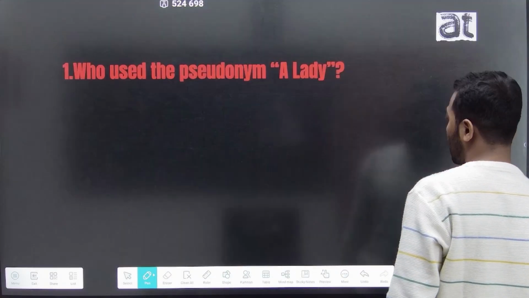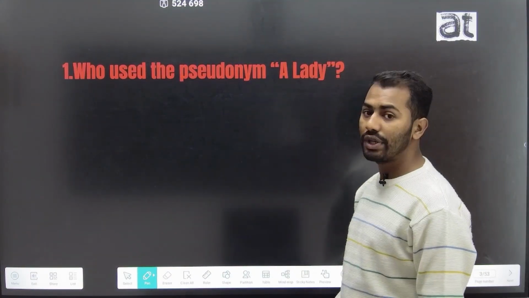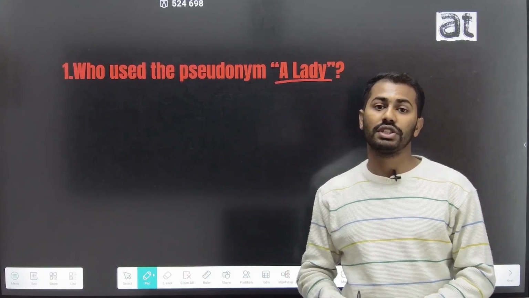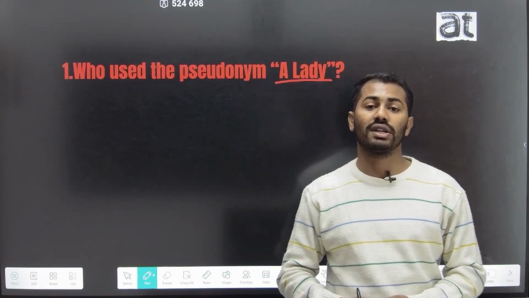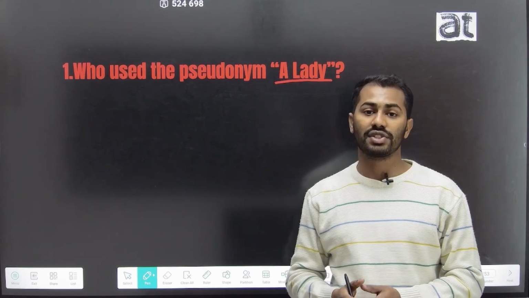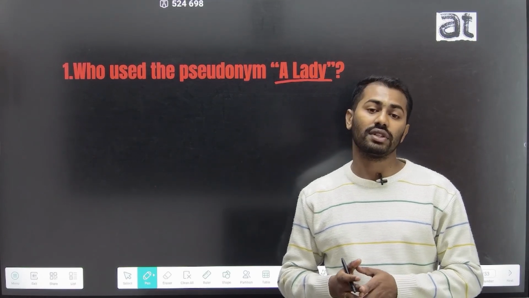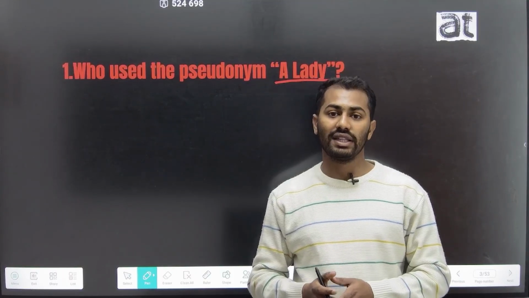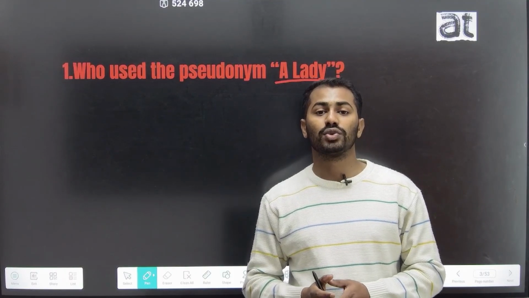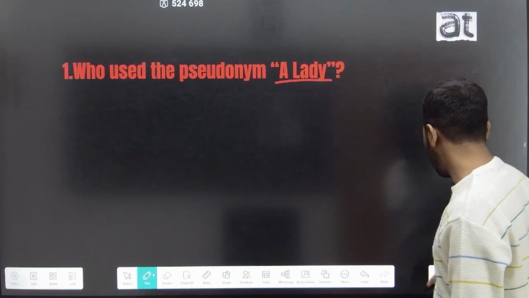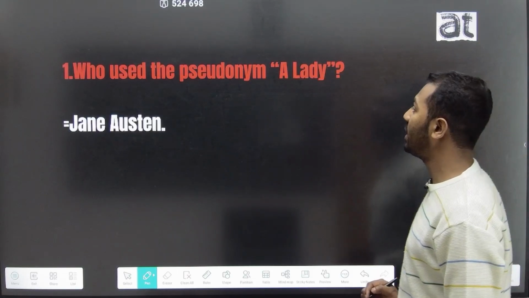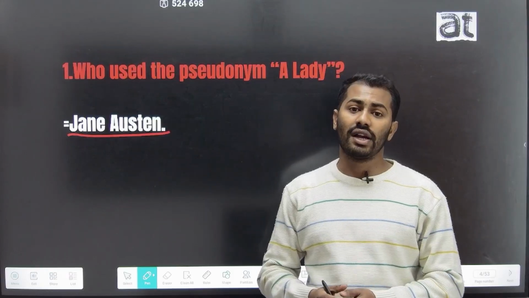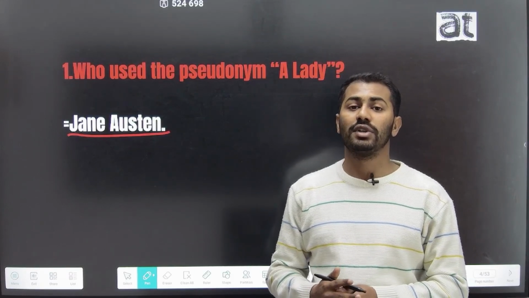The first question of today's session is who used the pseudonym A Lady? A Lady is a pseudonym used by one of the most important early 19th century novelists, who wrote her first work, Sense and Sensibility, and in this work she used the pseudonym A Lady. The lady who used the pseudonym A Lady was Jane Austen, in her 1811 novel Sense and Sensibility.